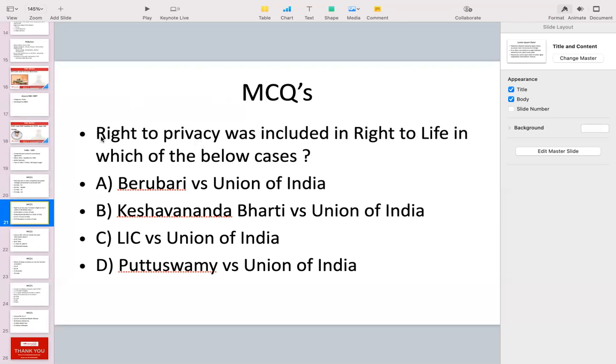Next article today, right to privacy. Next question, which was included in right to life in which of the below cases? A. Berubari versus Union of India. B. Keshwananda Bharati versus Union of India. C. LIC versus Union of India. D. Puttuswamy versus Union of India. All these are very, very important cases. You will be reading about these cases in your polity lectures. And here the correct answer is D, Puttuswamy versus Union of India.